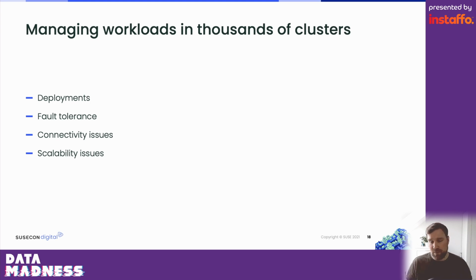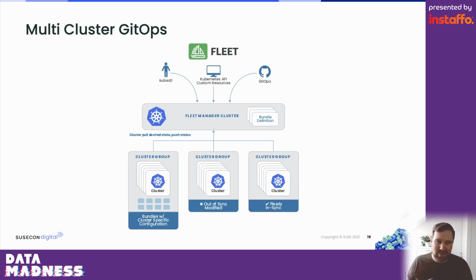And of course, this is all solvable. I can write scripts for that. I can make this a lot smarter and put a lot of work into this to solve all these problems. Or I can have a look at what Rancher maybe has to offer for that. Because Rancher not only allows you to manage each cluster individually, you can also manage them and the workloads in them directly in groups with a multi-cluster continuous delivery tool that is based on GitOps principles.